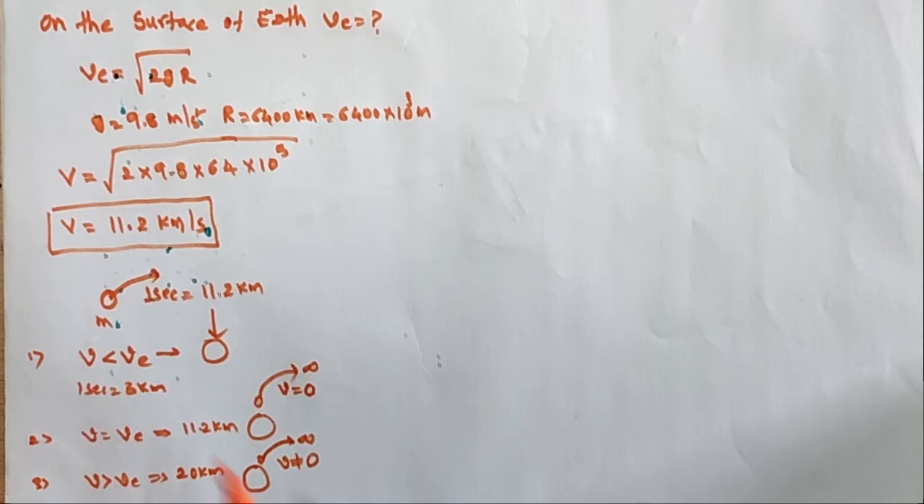I am taking three cases. Suppose the object is thrown with a velocity much less than the escape velocity, then 100% it comes back to the earth. Suppose both are equal, the object goes to infinity, but the final velocity is 0. Suppose the initial velocity is greater than the escape velocity, then it goes to infinity, but its velocity is not equal to 0; it has some velocity.